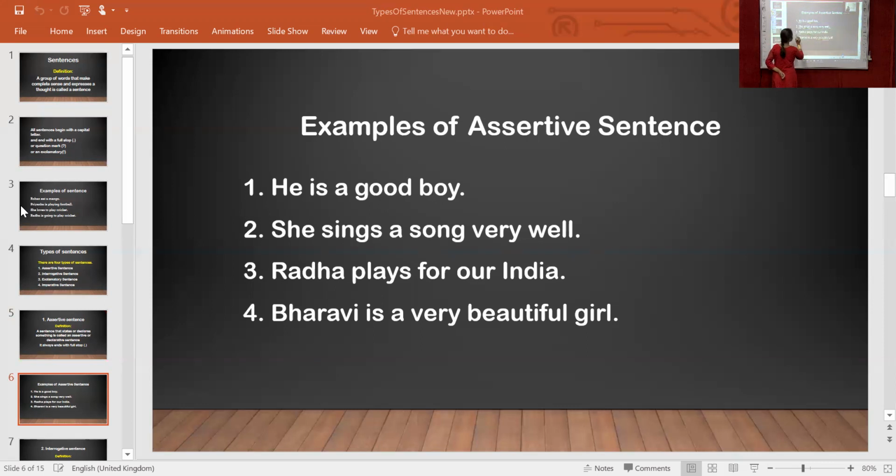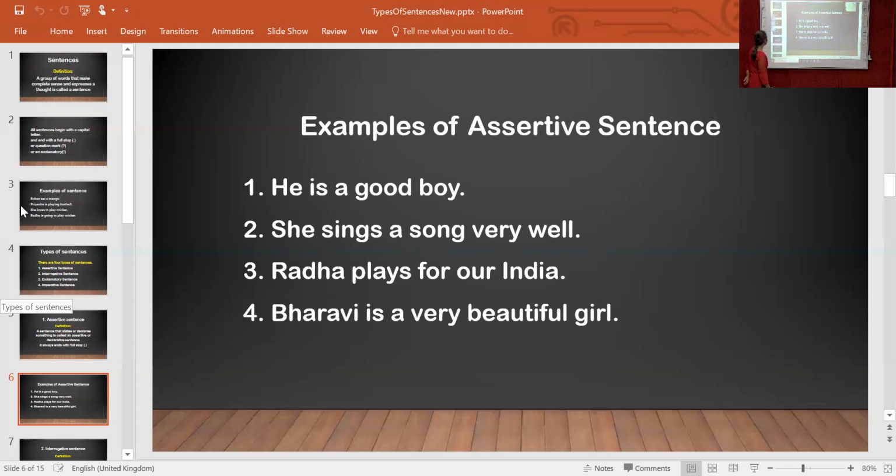In every sentence, it will be shown the same thing. So the sentence will be completed. All the sentences will be completed and end with a full stop, because in the previous definition we saw the same thing. An assertive sentence declares and ends with a full stop.